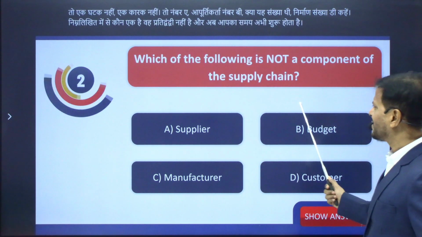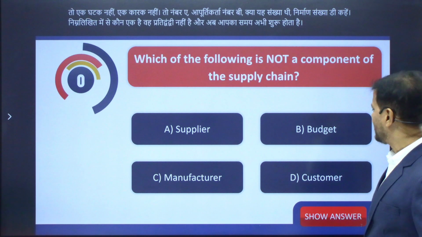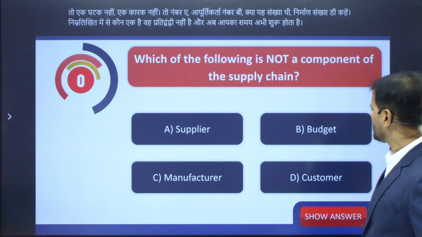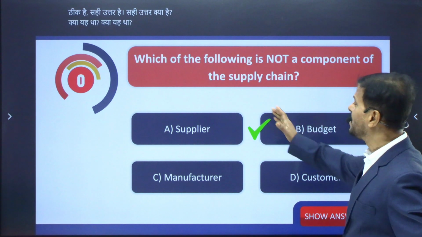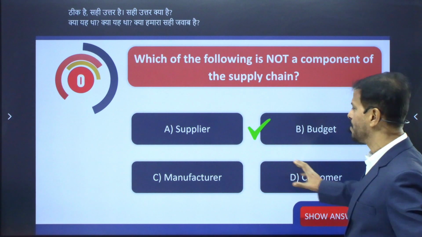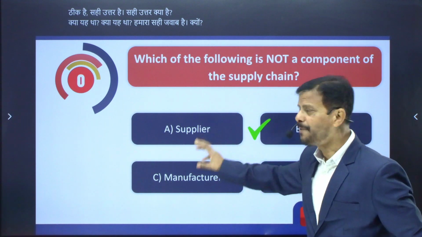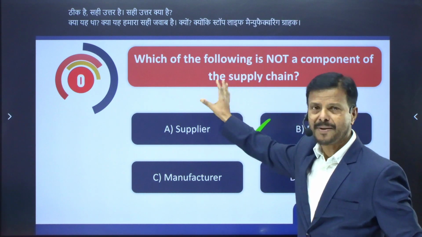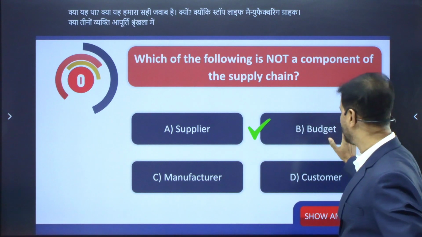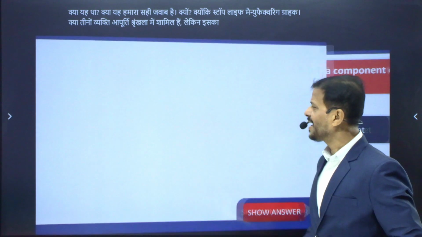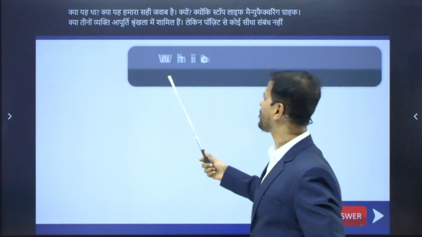Okay, the correct answer is what? Budget. Budget is our correct answer. Why? Because supplier, manufacturer, and customer, these three are all included in the supply chain. But there is no direct relation to the budget. Okay.